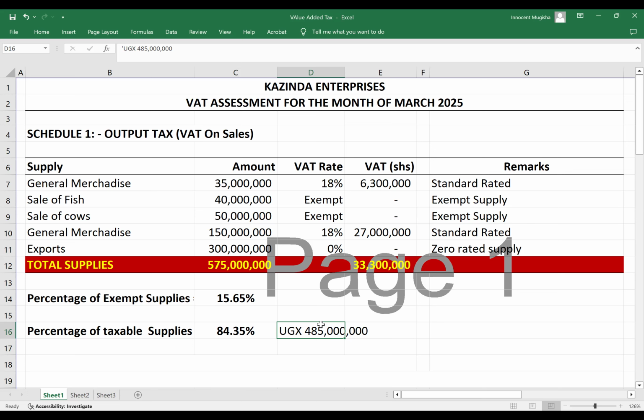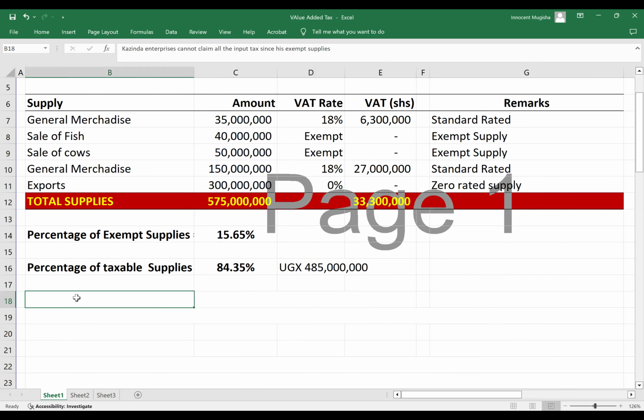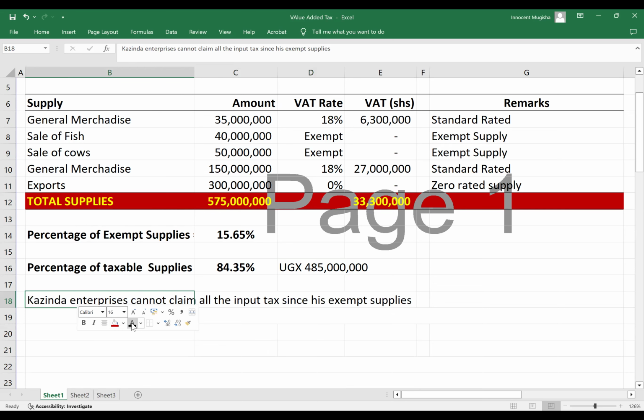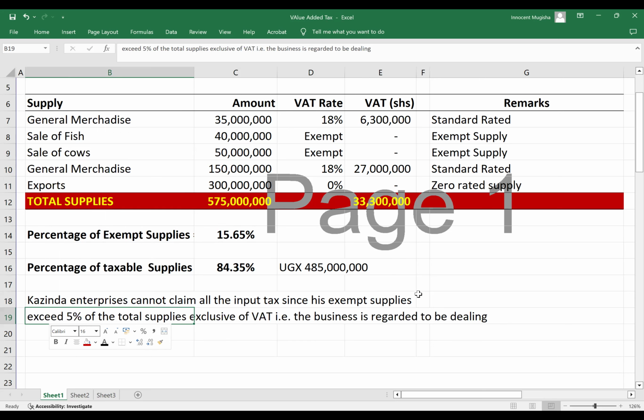Now, KAZINDA is still in trouble because of the exempt supplies. Being a dealer in both taxable and exempt supplies, KAZINDA cannot claim all the input tax since his exempt supplies exceed 5% of the total supplies, exclusive of VAT.